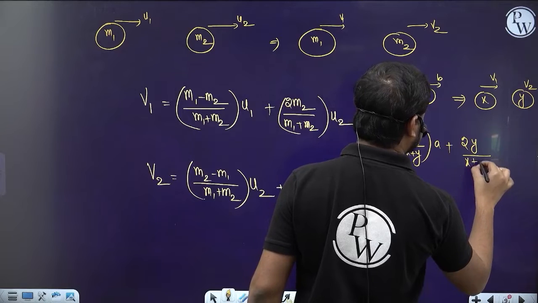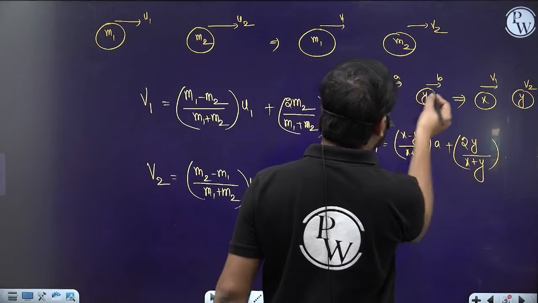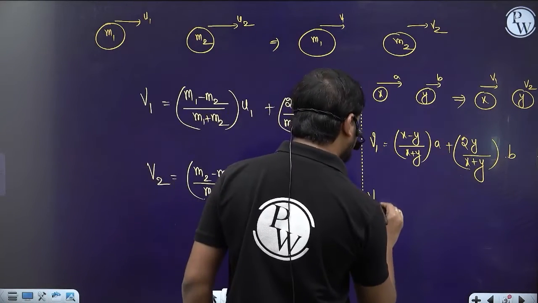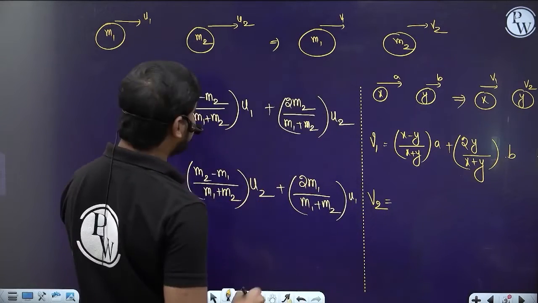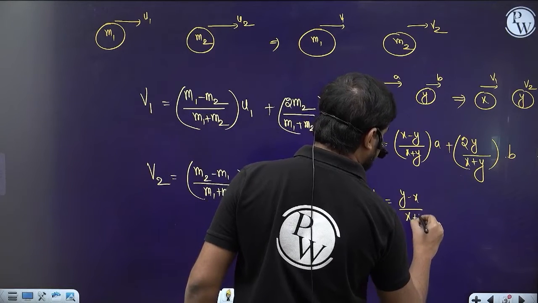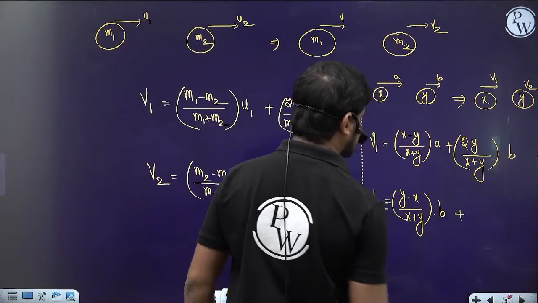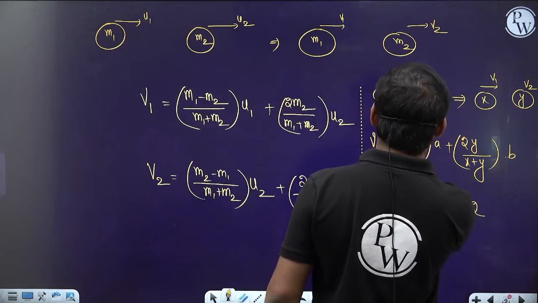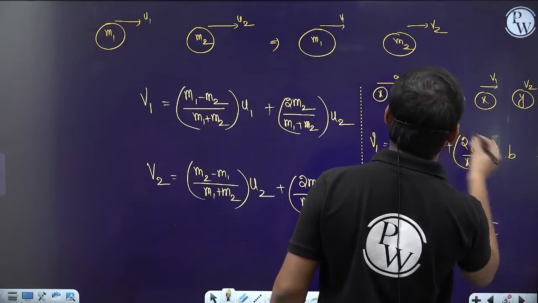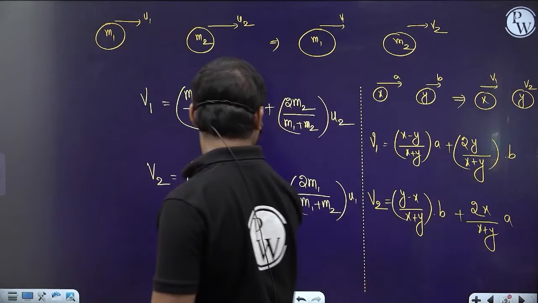m1 plus m2, so x plus y, into u2. So what is u2? b. That's it. So this is the v1. Now if you have to write the v2 formula, how do you write? m2 minus m1, which is y minus x by y plus x, or x plus y, right, into u2. u2 means b, plus 2 m1, so what is m1? x by x plus y into u1. So what is u1? a. That's it. Clear, guys?